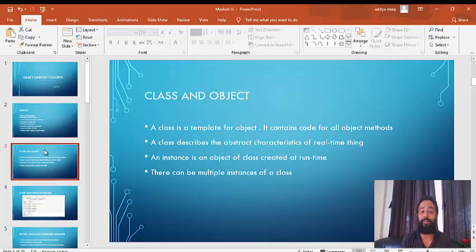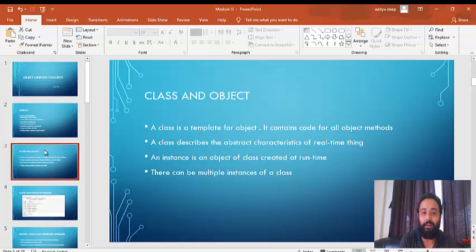Okay, and obviously if there could be multiple instances, there could be multiple objects, maybe an employee list. There could be multiple types of employees, and the number of employees can be unlimited. So there can be multiple instances of a class. So this was the concept of class and object.